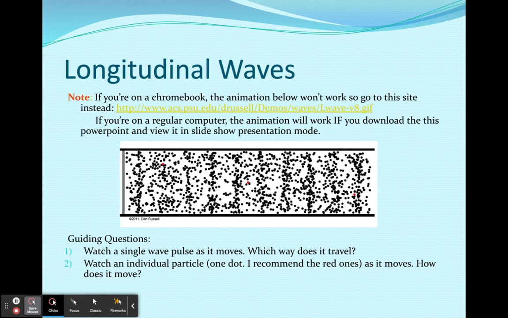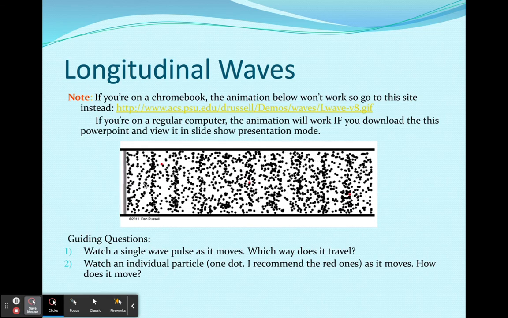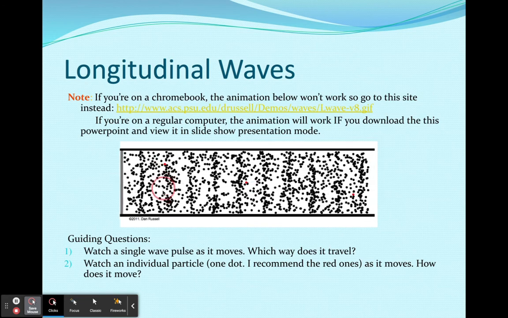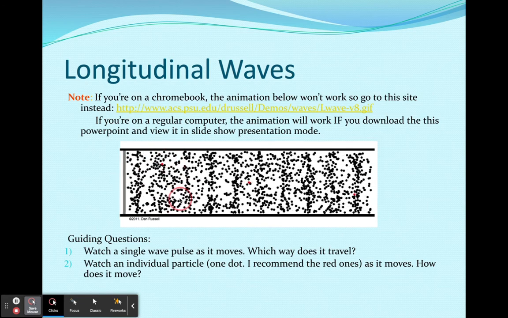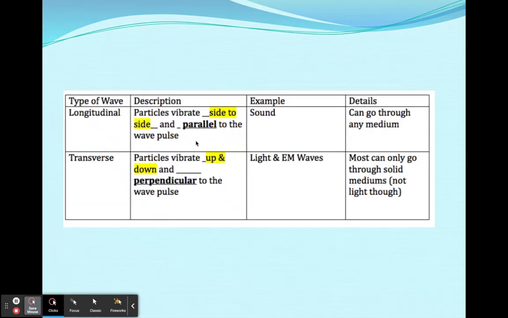Longitudinal waves are waves that move, hopefully you remember, side to side, or the fancy way of saying parallel. These lines are parallel with each other that you see here. Transverse waves, you can see, move up and down, or the fancy way of saying perpendicular. And all of that is here to put in your note guide.